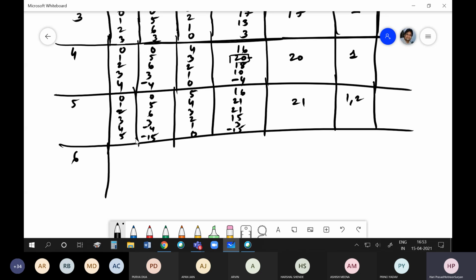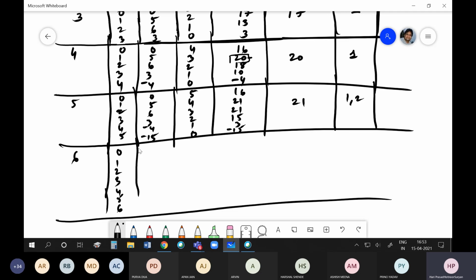is 6, 0, 1, 2, 3, 4, 5, 6. So 0, 4, 0, 5, 6, 3, 3 minus 14 minus 4 minus 15 minus 30.